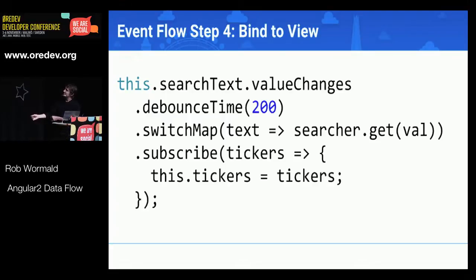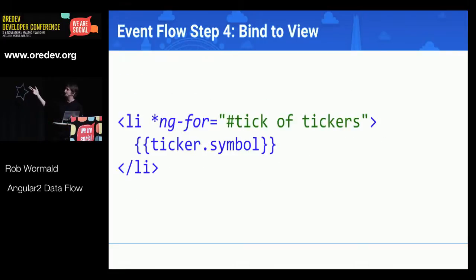So in a classical style, we'd basically take this, we'd subscribe to it, we'd get this list of tickers, and then we would take these tickers and assign them to a value on our controller, and then iterate over them. So this is Angular2's sort of ng-repeat. If you've used Angular1, this is just a simple iteration, basically. So we're going to say for each ticker of the tickers array that we're getting back, just show us the symbol, right?